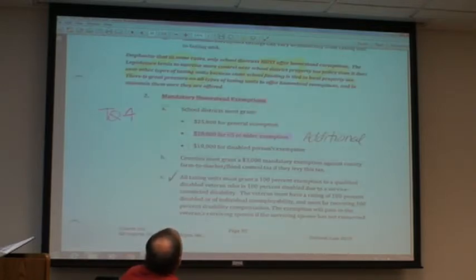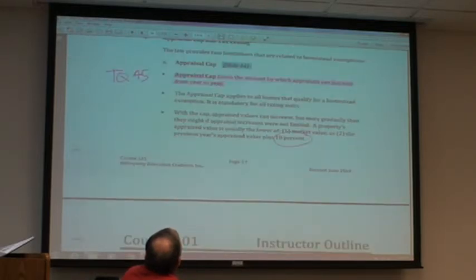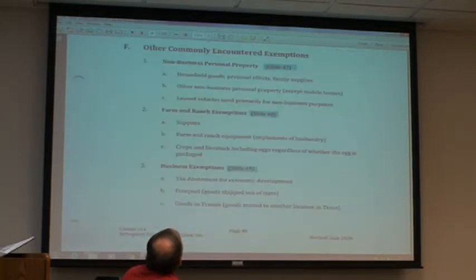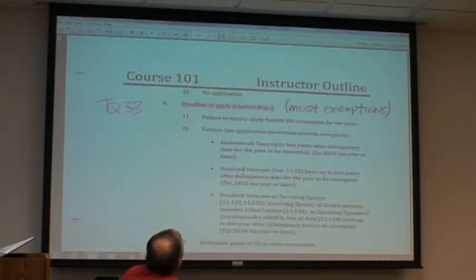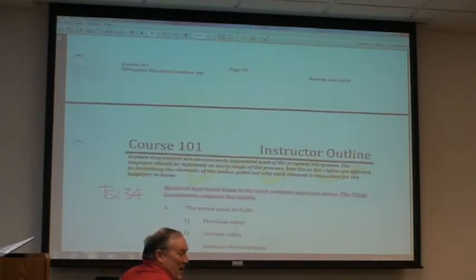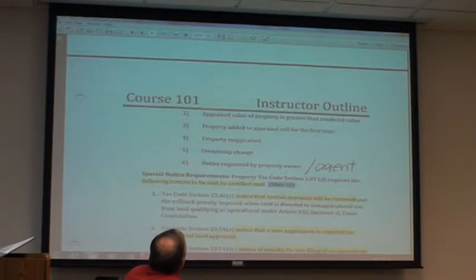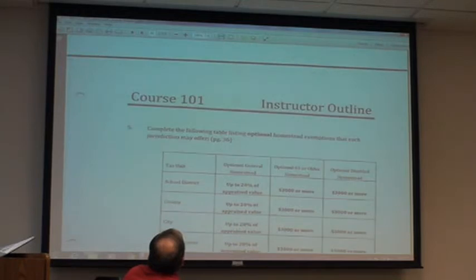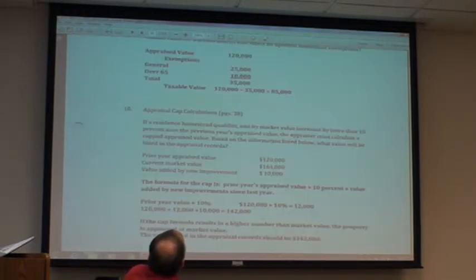General homestead. Additional, we covered most of this. Appraisal cap, we talked about the 10% cap. Deadlines before May the 1st, most exemptions. I've seen it by April 30th, before May the 1st, which is basically the same day. Notice of appraised value phase, the most common notice we may send out. Talk about the reasons for notice to go out. Exemption charts in here, had that a long time ago.